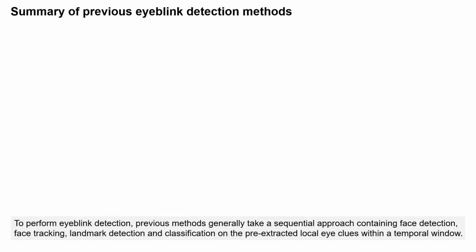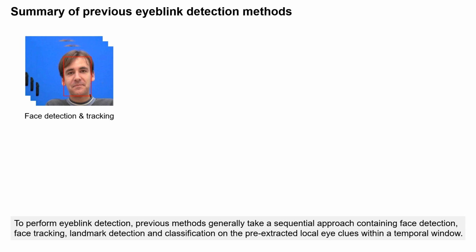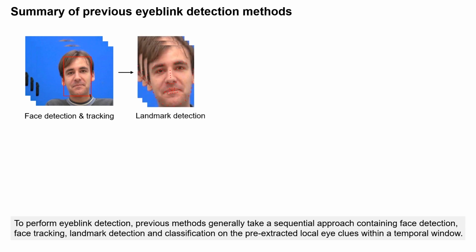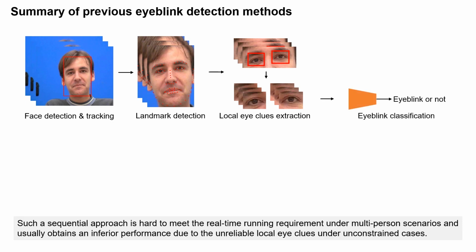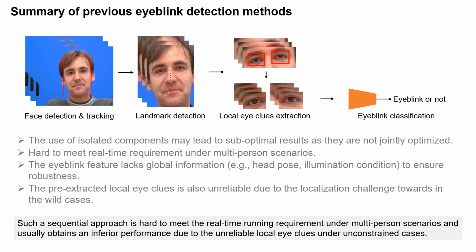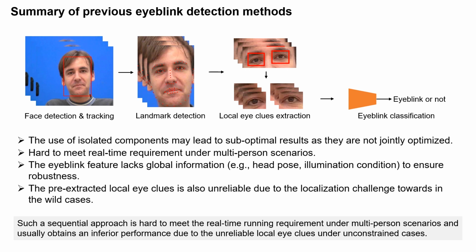To perform eyeblink detection, previous methods generally take a sequential approach containing face detection, face tracking, landmark detection, and classification on the pre-extracted local eye clues within a temporal window. Such a sequential approach is hard to meet the real-time running requirement under multi-person scenarios and usually obtains an inferior performance due to the unreliable local eye clues under unconstrained cases.